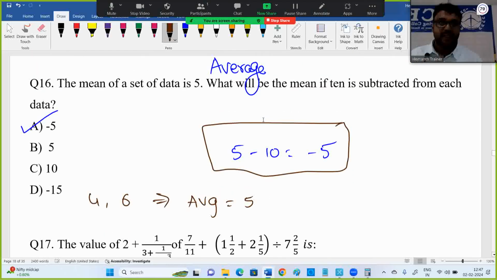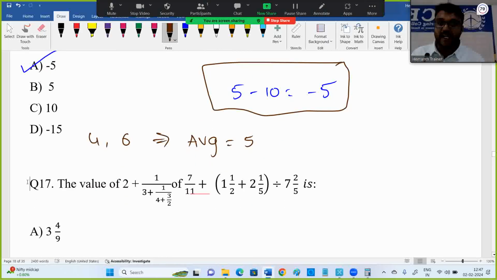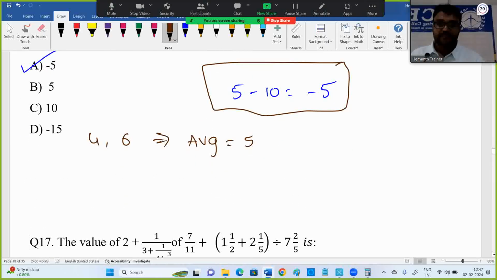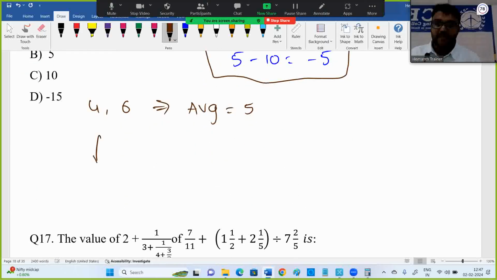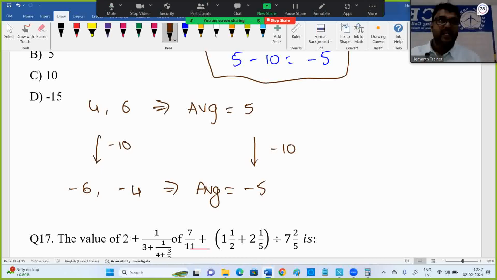Now, I subtract 10 from each. That's what they said, right? Subtract 10 from each data. If you subtract 10, what will happen? This is minus 6, this is minus 4. What is the average? Minus 5. This is also subtracted by 10.